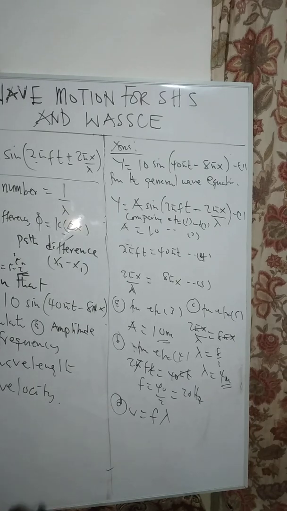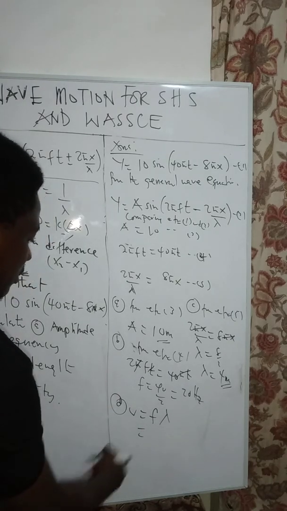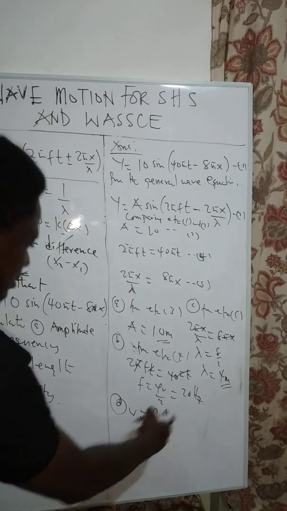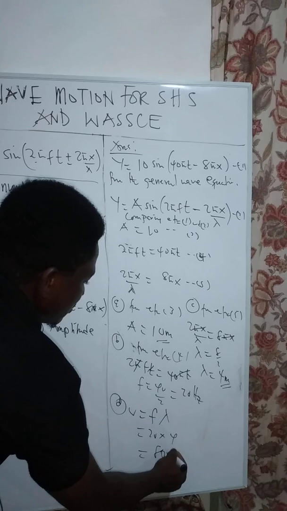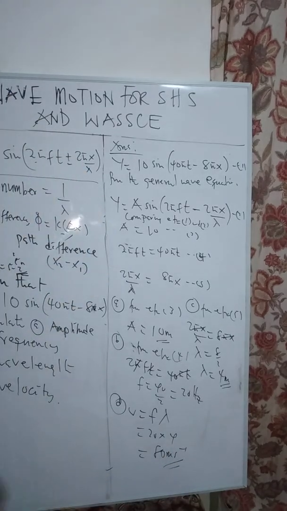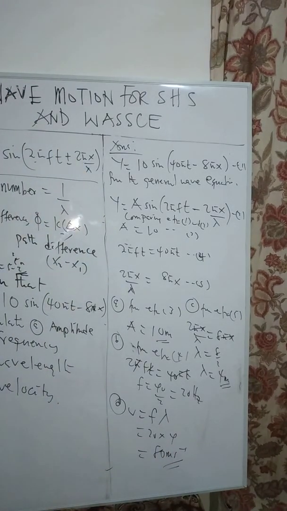Then the last aspect: v is equal to f lambda. We have to calculate for the velocity. So the velocity v becomes equal to f times lambda. F is 20, our lambda is 4. So this will give us 80 meters per second. This is how we calculate for what has been given to us.